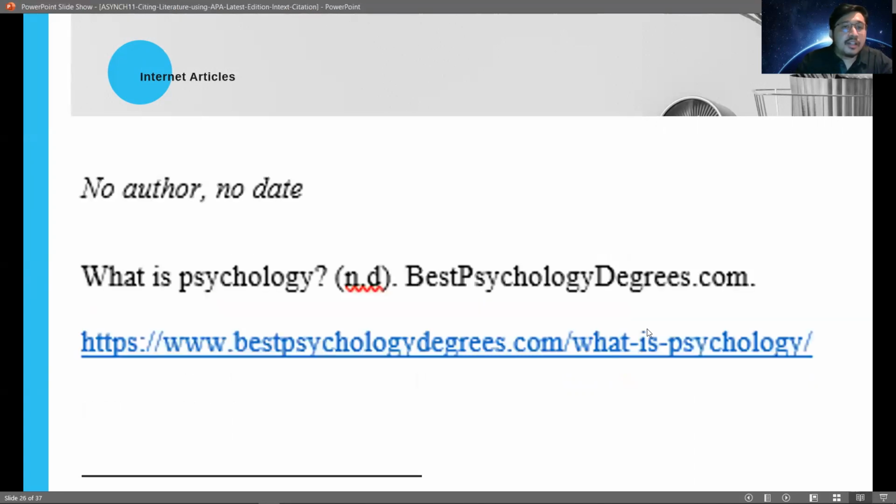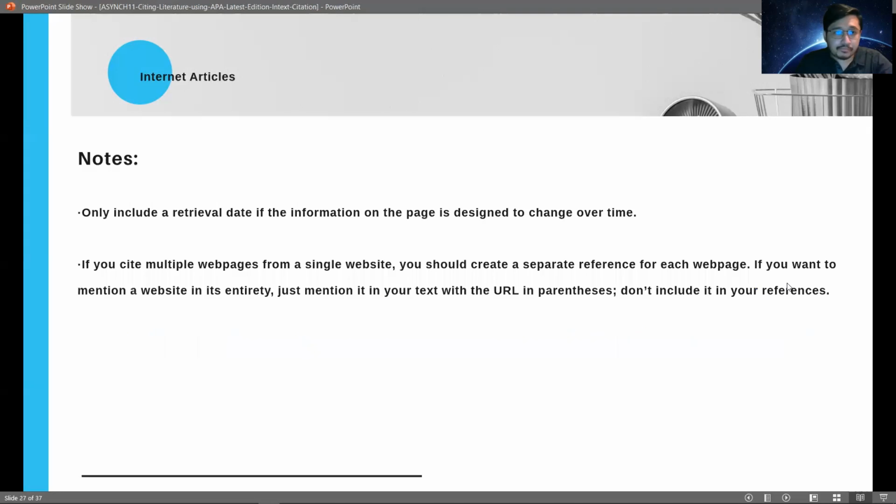Okay. What if there is no known author, there's no known date, and this is a common issue whenever you look for internet articles. If that happens, then you write your citation like this. State the name of the article followed by the abbreviation ND. ND stands for no date, and should be in open and close parentheses. After that, it is followed by the name of the website followed by the hyperlink where you got that article from.